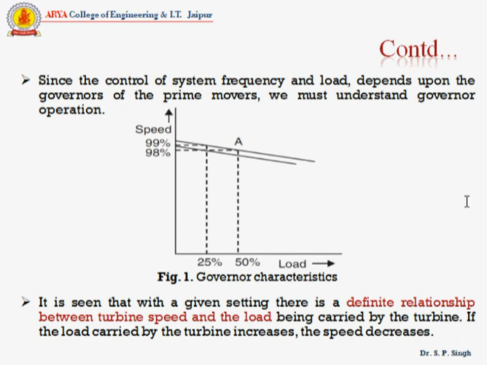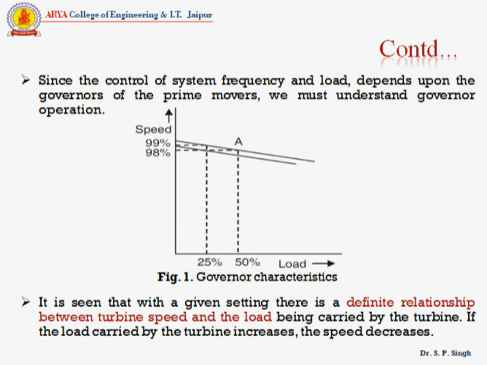In order to keep the speed the same as at A, the governor setting is changed by changing the spring tension in the fly ball type of governor, and the characteristic of the governor will be indicated by the dotted line as shown in figure 1.